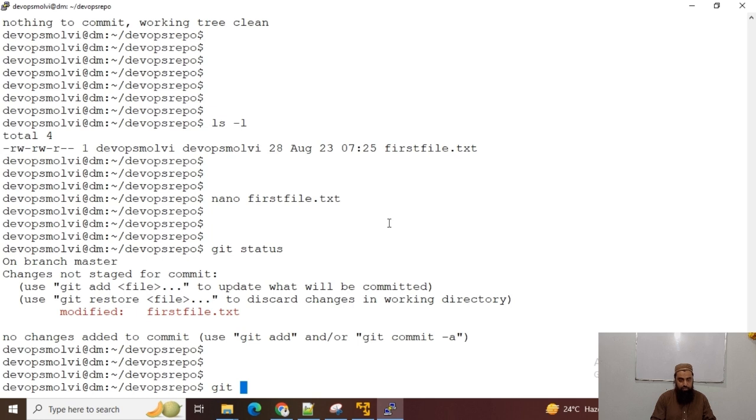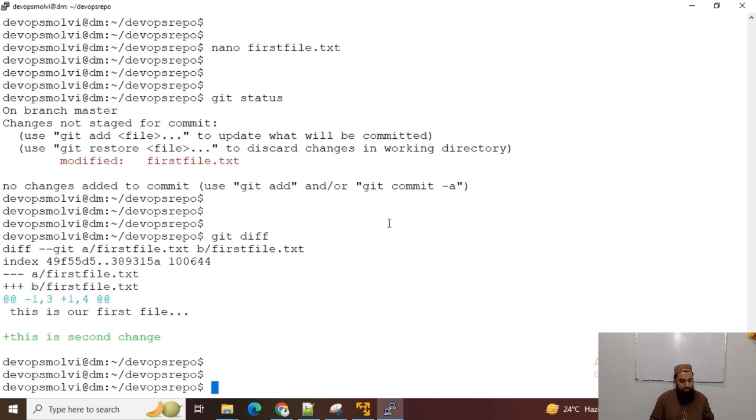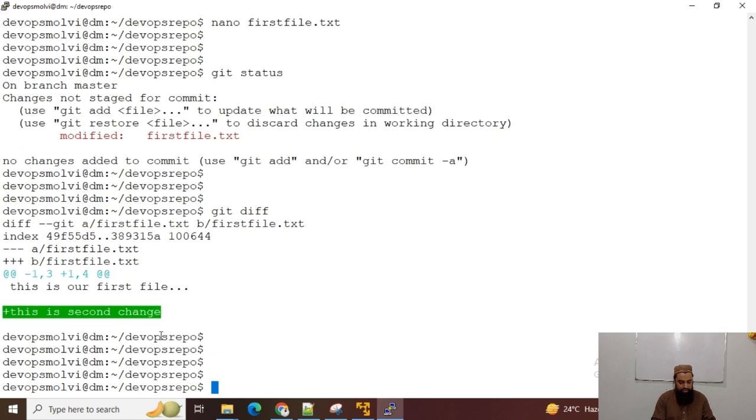Okay, git diff command, and you can see that there is a difference between the first version of the file, and now this is actually the change that needs to be committed. So git diff is also a beautiful command to differentiate the previous and the current version of a file. Now you can see git status.